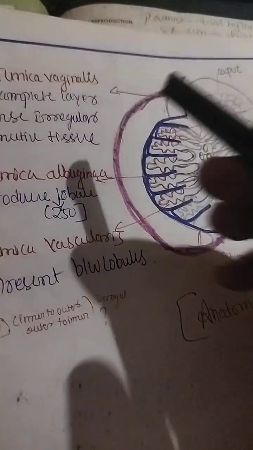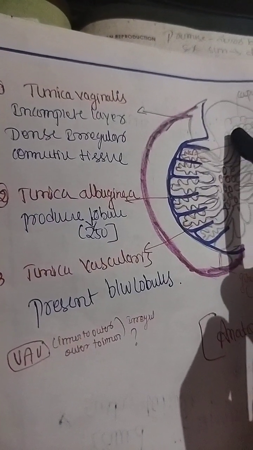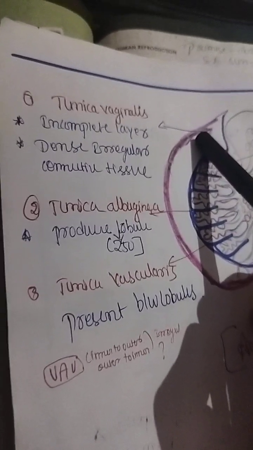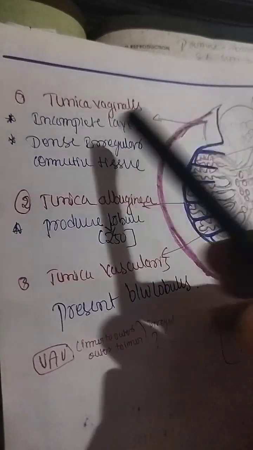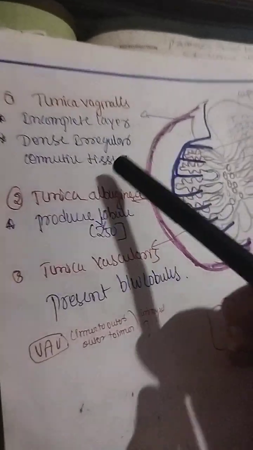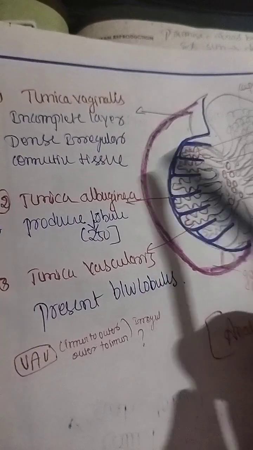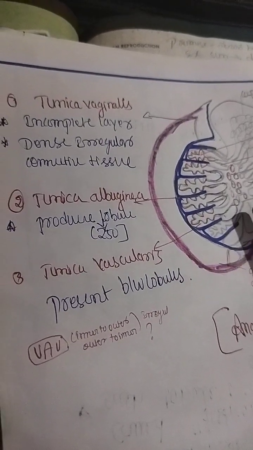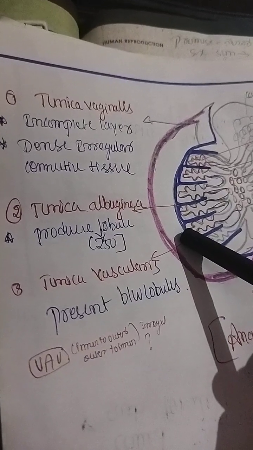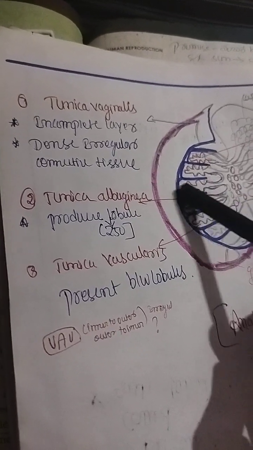Then see, the first part is the tunica vaginalis. It is an incomplete layer. It is not covered completely, and it is a dense irregular connective tissue, made by connective tissue. And this blue colored first layer is the tunica albuginea. This produces the testicular